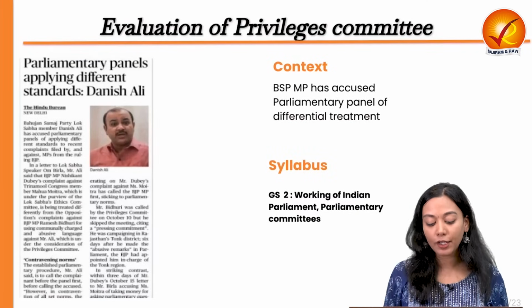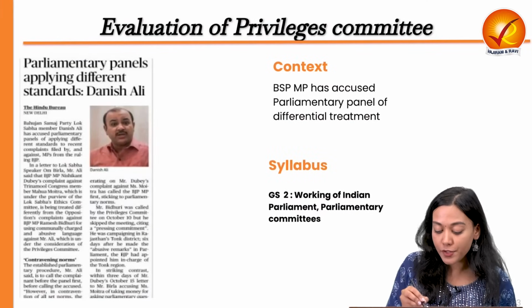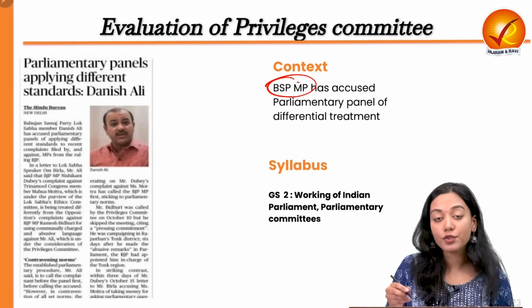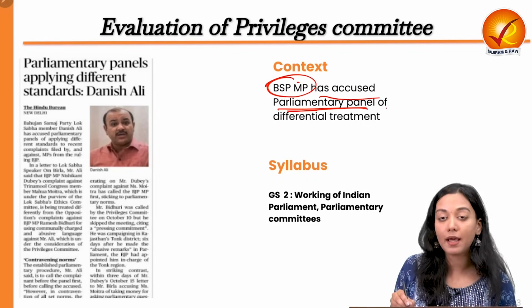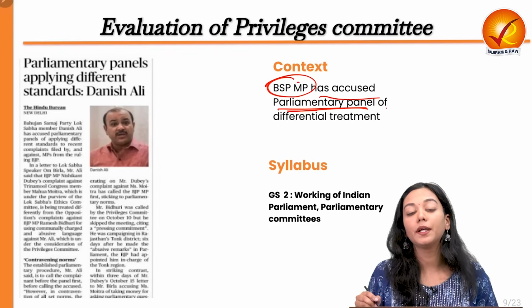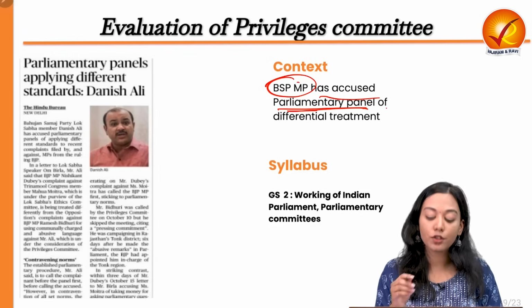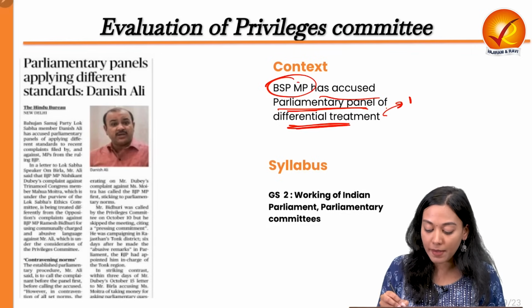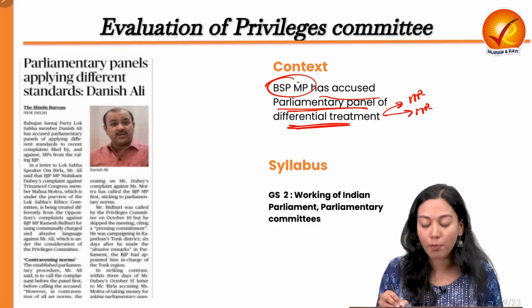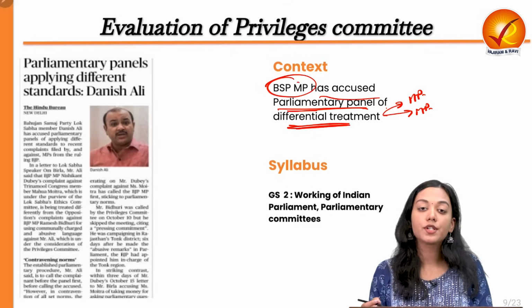Now coming to the second topic here, the opposition MP of the Bahujan Samaj Party, Danish Ali, has accused the parliamentary panels, the Ethics Committee and the Privileges Committee, of following a partisan role or giving differential treatment to the members of the ruling party and the MPs of the opposition party. So what is the accusation going on?